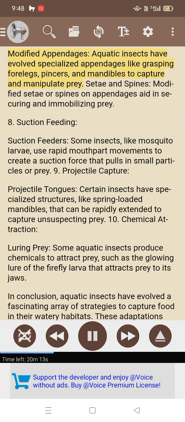Modified appendages. Aquatic insects have evolved specialized appendages like grasping forelegs, pincers, and mandibles to capture and manipulate prey. Setae and spines. Modified setae or spines on appendages aid in securing and immobilizing prey. 8. Suction feeding.